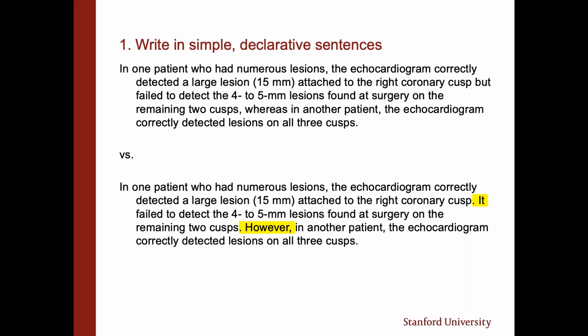In one patient who had numerous lesions, the echocardiogram correctly detected a large lesion attached to the right coronary cusp. It failed to detect the 4 to 5 millimeter lesions found at surgery on the remaining 2 cusps. However, in another patient, the echocardiogram correctly detected lesions on all 3 cusps. In this revision, the purpose is separated from the statement of what was done. The description of the patients is also put in a separate sentence. Now, each sentence talks about one idea, so the ideas are easier to digest.